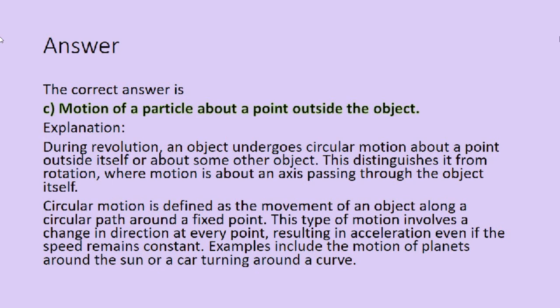Circular motion is defined as the movement of an object along a circular path about a fixed point. This type of motion involves a change in direction at every point, resulting in acceleration even if the speed remains constant. Examples of circular motion include the motion of a planet around the sun or a car turning around a curve.